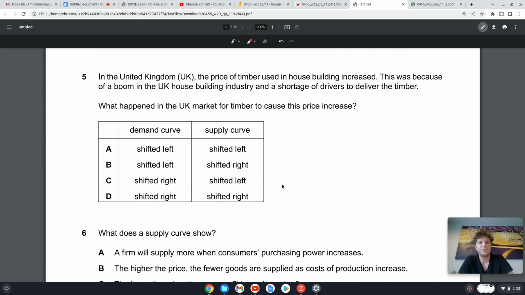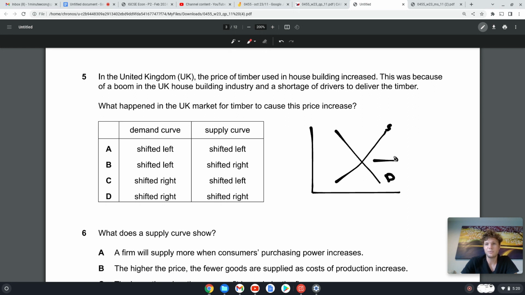Okay, 5. In the United Kingdom, the price of timber, which is wood, used in building houses has increased. This was because of a boom, so an increase in demand in the UK house building industry, and a shortage of drivers to deliver the timber. So then the price of drivers would have increased, meaning the costs to those firms would have increased. What happened in the UK market for timber to cause its price to increase? Well, the first thing that happened was there was a boom, so an increase in demand. When demand increases, price increases.